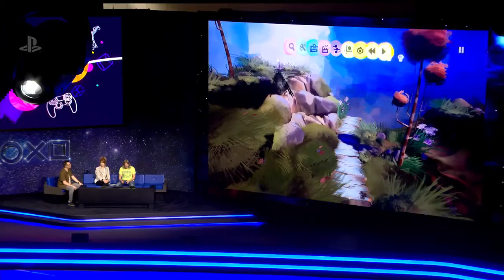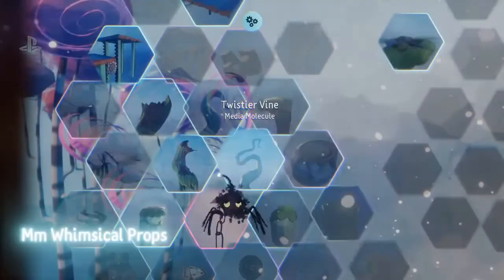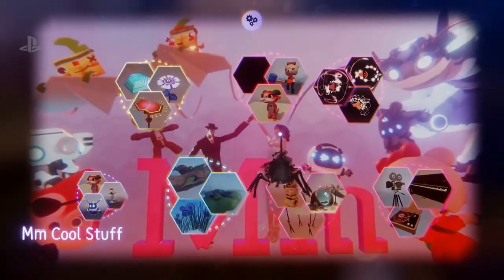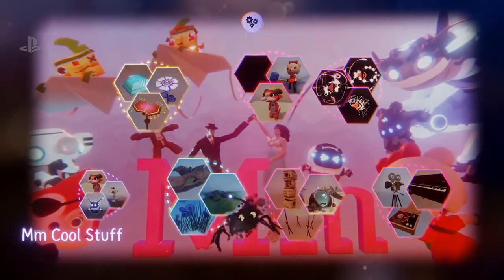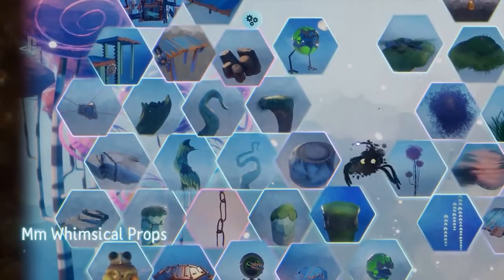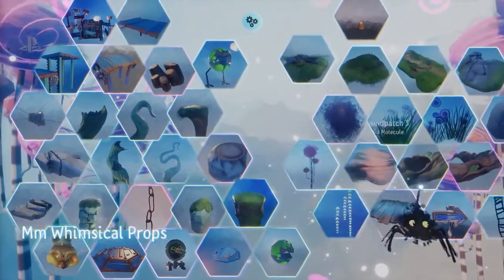So this is where I'm going to start going off-piste a little bit. So let's go in here. You see all these things that I keep going through? These are like collections that people can author. So people could put a lot of effort into maybe collecting all of the best trees or something like that. This is just a little collection that we put together for the demo.